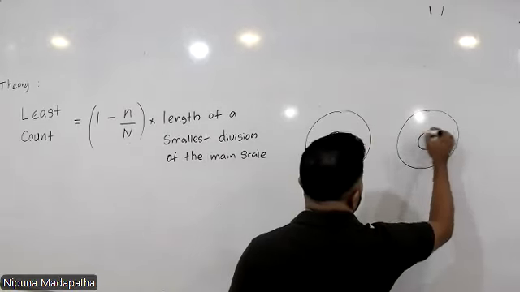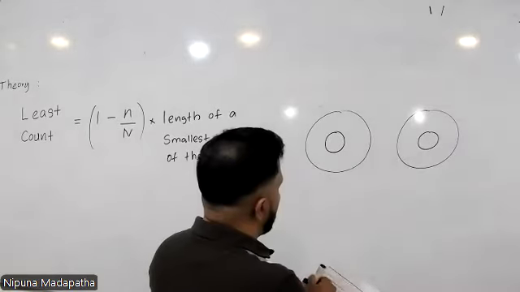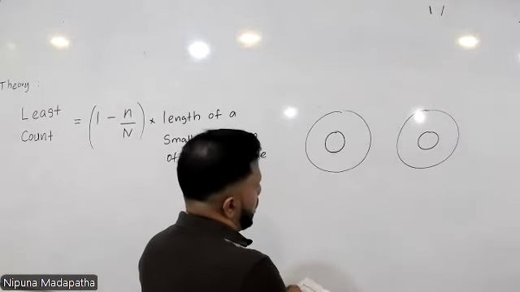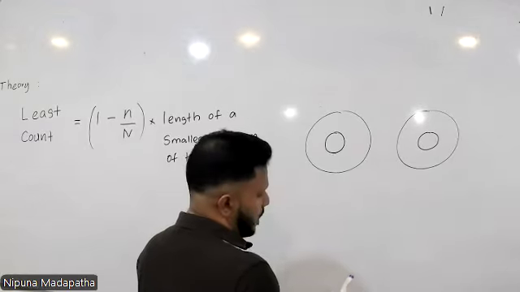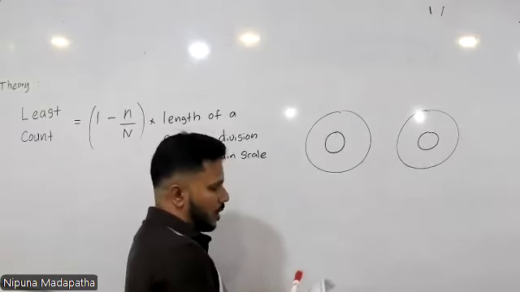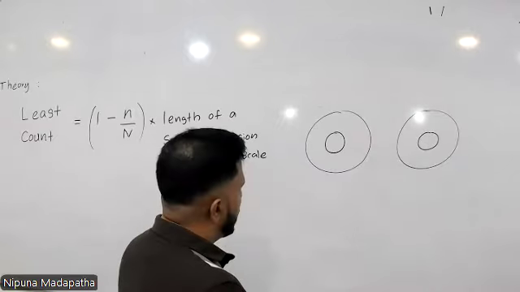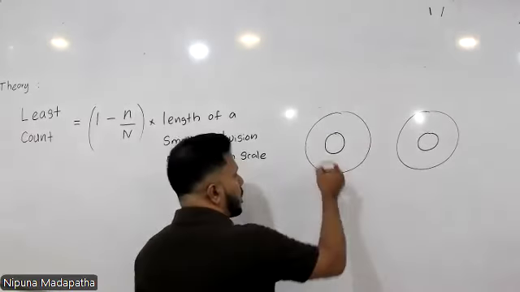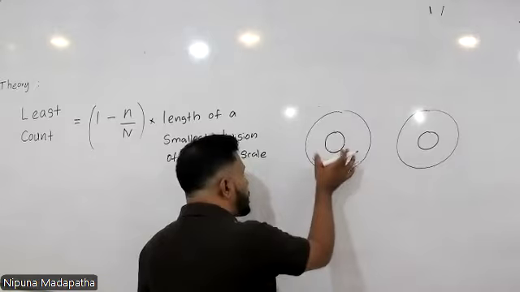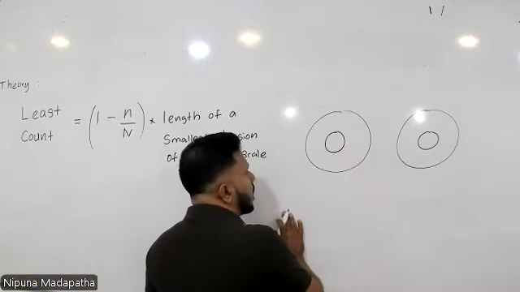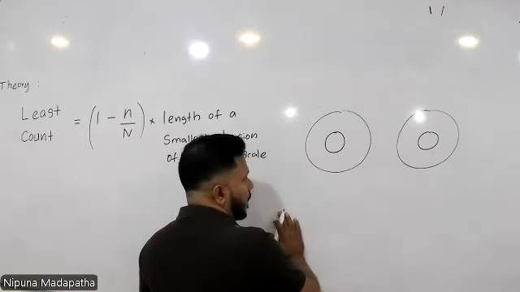Right? So this is the capillary hole. You're going to take readings for the internal diameter. In order to get the internal diameter, first you need to take the measurement of the horizontal diameter of this capillary hole.